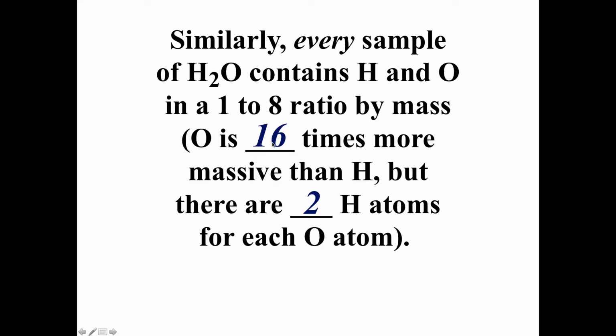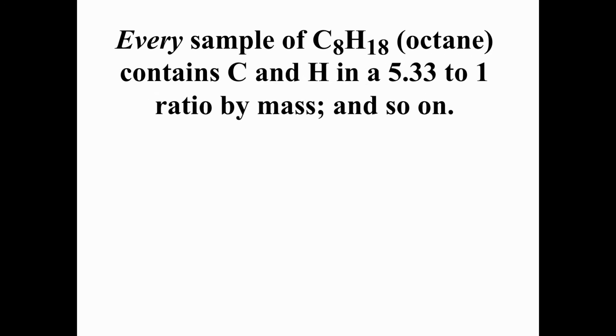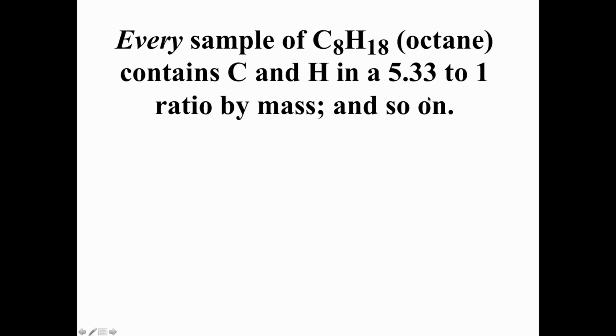So we have essentially a 16 to 2, which reduces to an 8 to 1 ratio by mass for oxygen to hydrogen in any sample of water, no matter how much you have. Another compound, similar idea: the compound octane, C8H18, always has carbon and hydrogen in a ratio of 5.33 to 1 by mass.